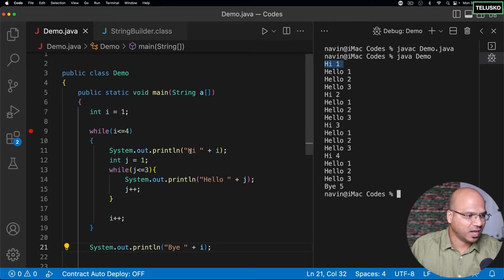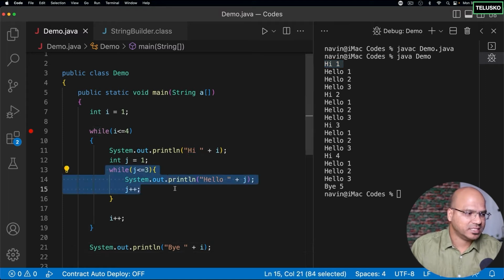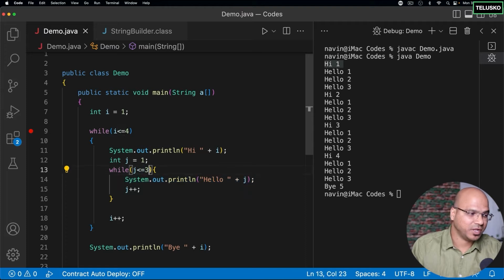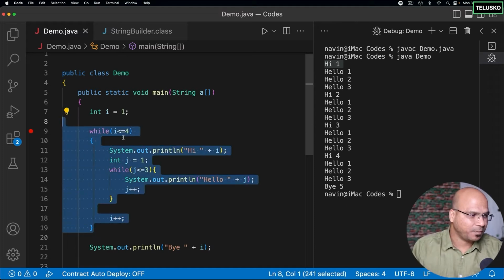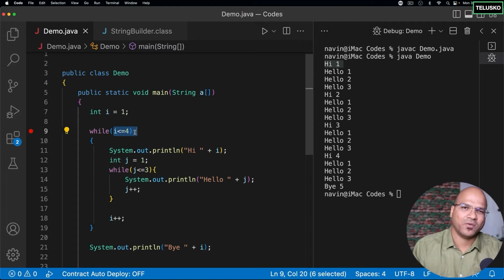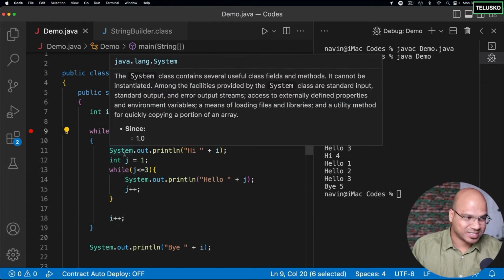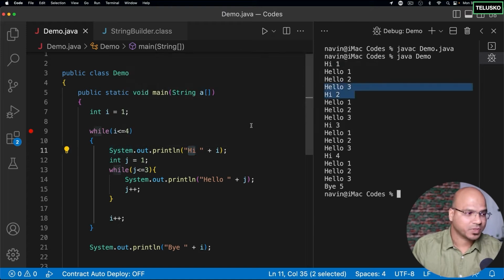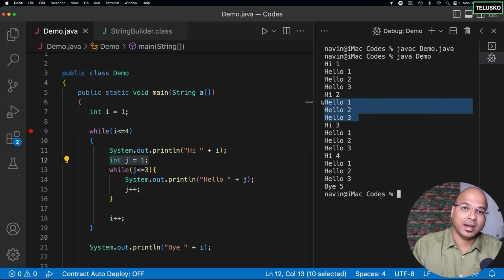Once you execute this hi, it will go for the inner loop where we are saying j is less than or equal to 3. So basically it will print this statement 3 times, so it will iterate 3 times. And then again it will go for the outer loop. The moment this is false, it will execute i++ where it will make i 2. It will go back to the upper loop and say, okay, now the value of i is 2. Is 2 less than or equal to 4? Yes. It will go inside and print hi 2. Again, it will make the value of j as 1, and that's why it is incrementing again.